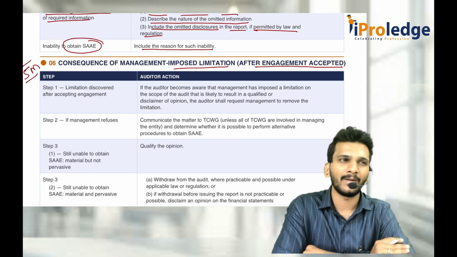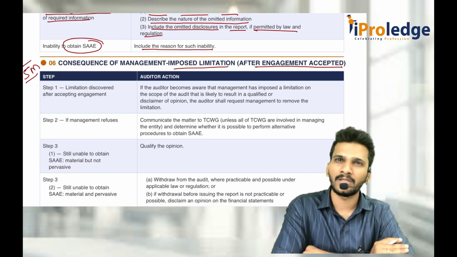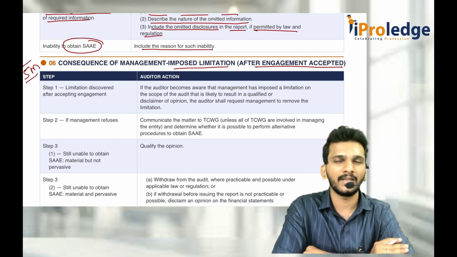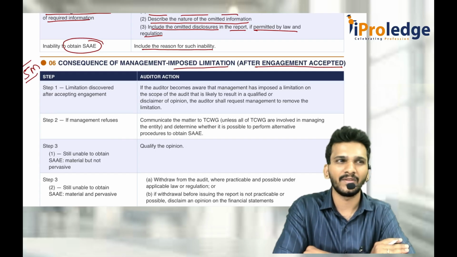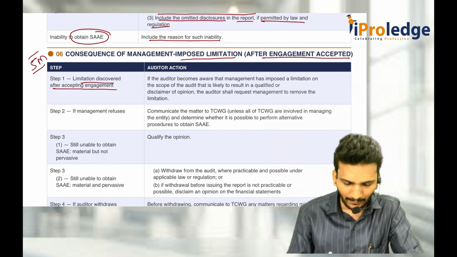No sir, it is not only material, it is material and pervasive. Then as an auditor, perform some alternative procedures. After alternative procedures also, if it is not possible, try to withdraw from the engagement. If withdrawing from the engagement is also not possible, then give the disclaimer of opinion. Giving the disclaimer of opinion is always the last part. So, limitation discovered after accepting the engagement.